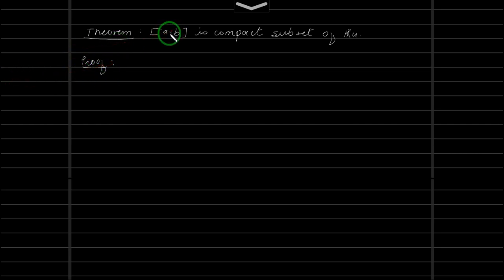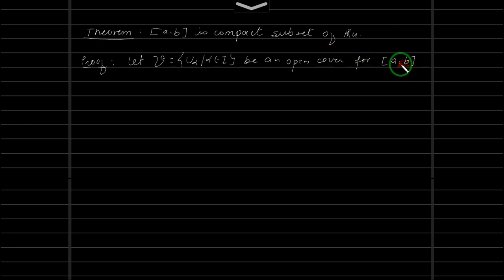So to show that this is compact, we need to take an open cover for this. So let us take some open cover, say V is equal to the set of all U_alpha, alpha belongs to I, an open cover for [a, b].